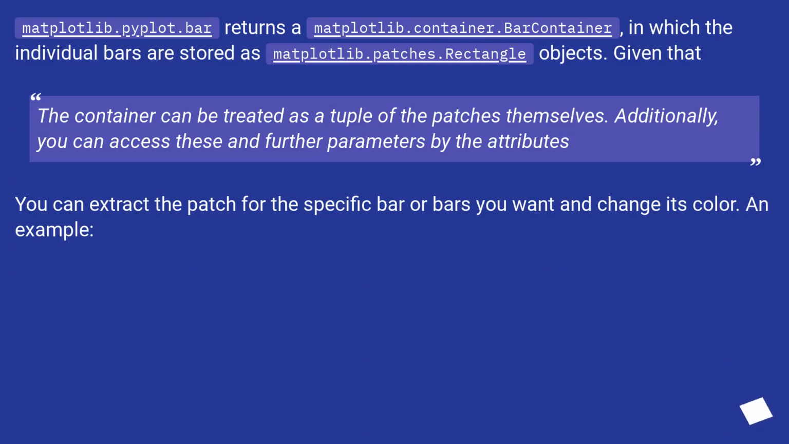Matplotlib.pyplot.bar returns a matplotlib.container.BarContainer, in which the individual bars are stored as matplotlib.patches.Rectangle objects. Given that, the container can be treated as a tuple of the patches themselves. Additionally, you can access these and further parameters by the attributes. You can extract the patch for the specific bar or bars you want and change its color. An example.